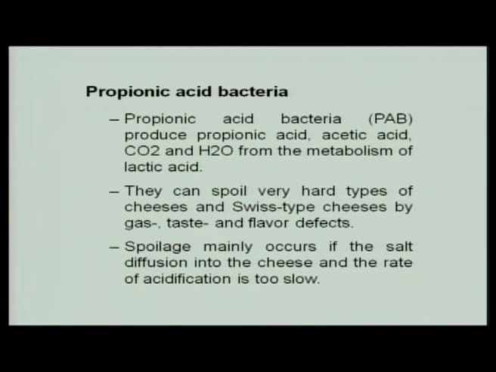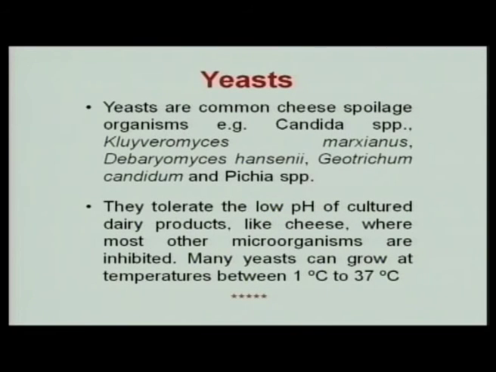In case of Swiss variety of cheese, the excess production of gas will result in defects where the eyes will not be in proper shape. Similarly, yeasts also cause spoilage, because they can utilize lactic acid and help in raising the pH, thus leading to the spoilage of cheese.